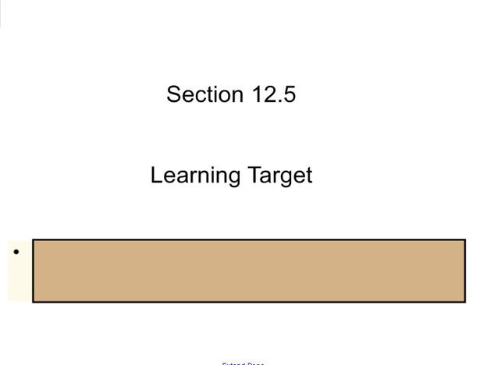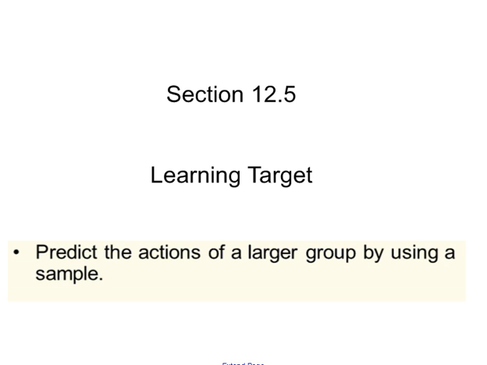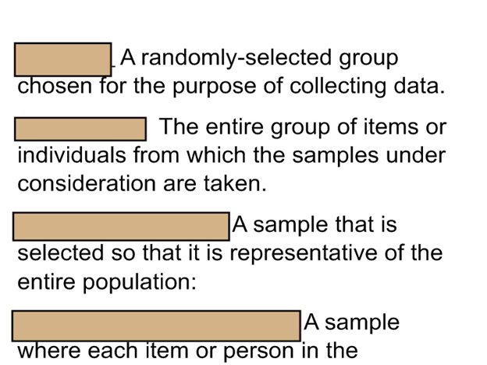Today we're going to make our review video for Chapter 12, Section 5. The learning target for Chapter 12, Section 5 is to predict the actions of a large group by using a sample. Well, we've got a number of terms that we need to define here, so let's start with those definitions.